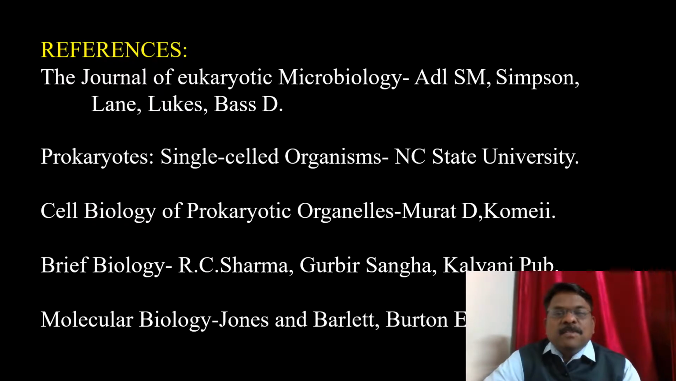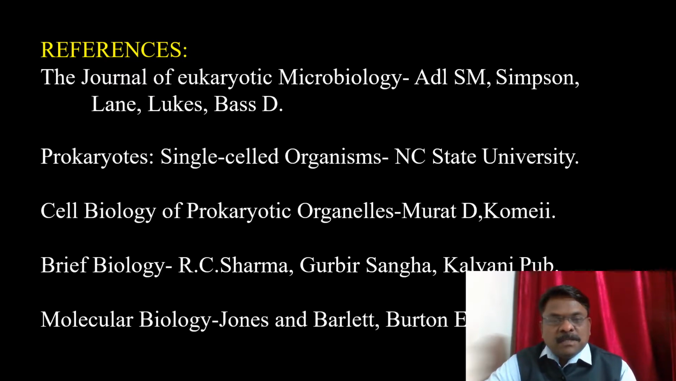Now, for the study of prokaryotic and eukaryotic cells, different types of books are available in the library. You will get very good reading material, and some good reading notes you will get in the Journal of Eukaryotic Microbiology, the Prokaryotic Single Cell Organism, NC State University, Cell Biology of Prokaryotic Organelles, Murat and Komeili. So this is basic information about prokaryotic and eukaryotic cells.